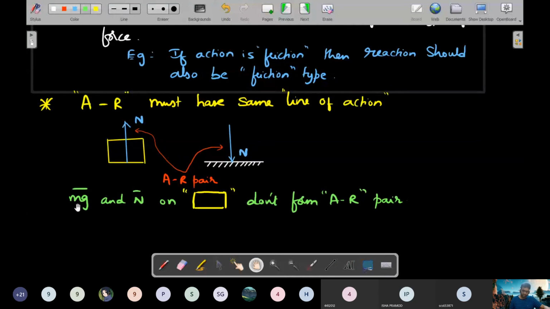So then for mg, who is the reaction? You should realize mg is the non-contact interaction between the block and Earth. So it's a gravitational force. On Earth's FBD, this mg would be acting in reverse, and that would be the reaction pair. You should understand that.